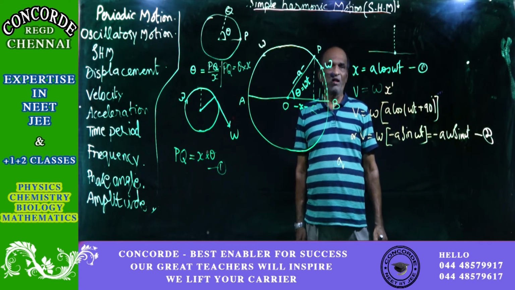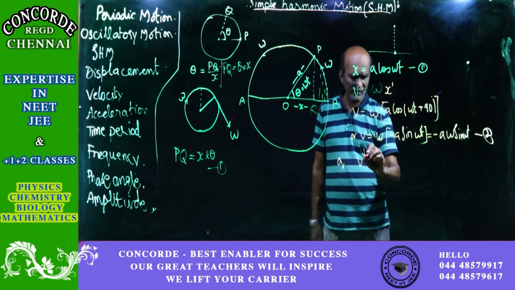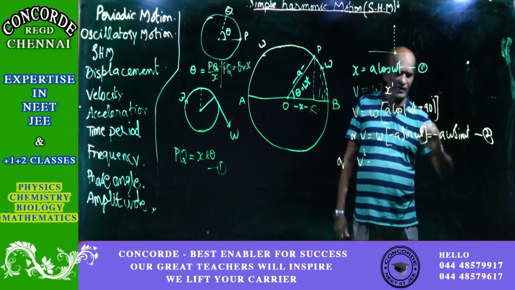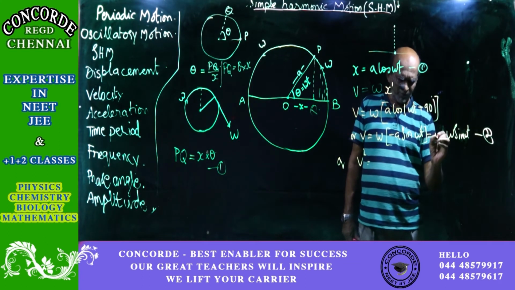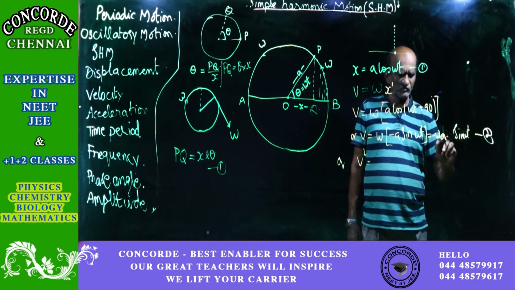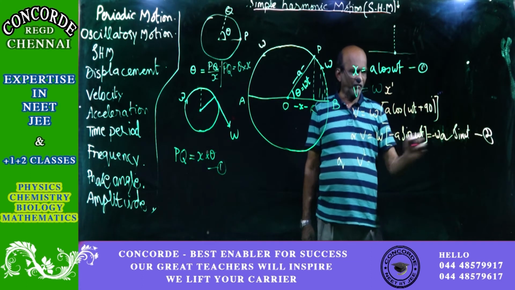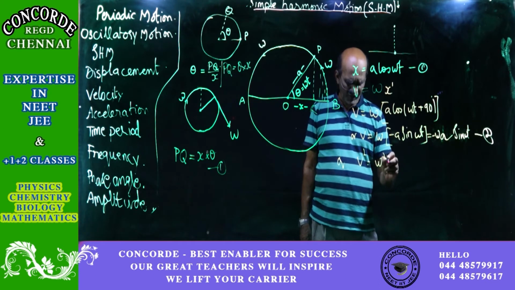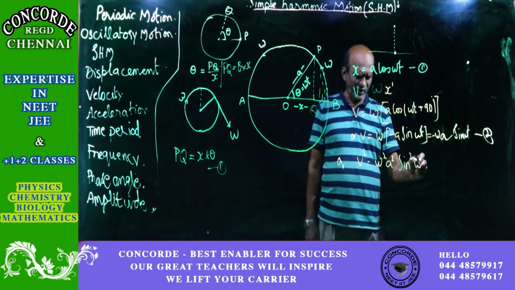Remember that. Okay. So now you will get therefore v square is equal to omega, which has not been entered. So it is going to be minus omega into a sine omega t. Of course, minus omega, square it, it will be plus omega square, then a square, then sine square omega t.